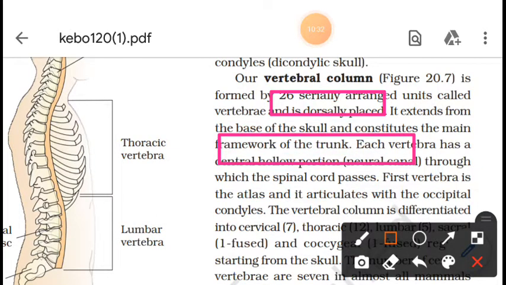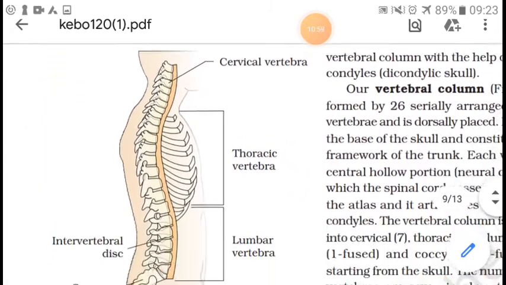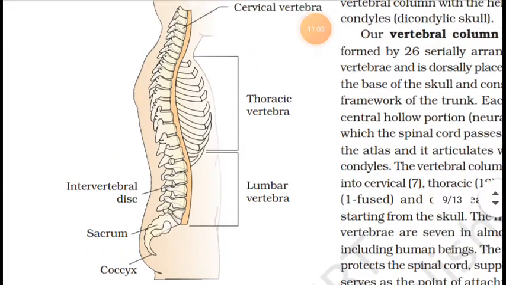It is actually the main framework of the trunk region. It is made up of 26 vertebrae, and in between there is a hollow region, and through this hollow region the spinal cord passes. So this spinal cord is protected by the vertebral column region of the body. In the human vertebral column, this figure also shows a view of it.